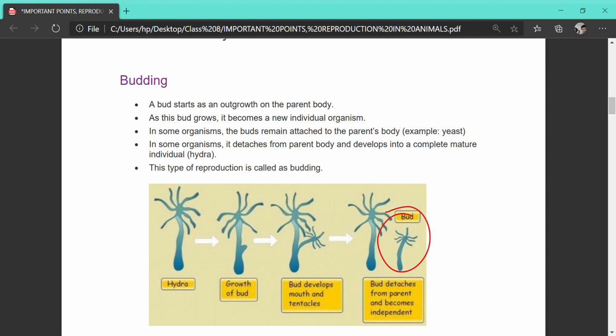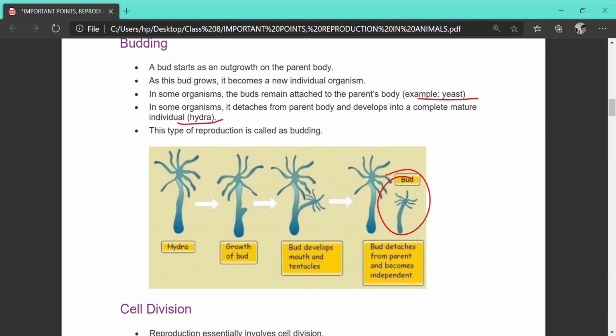In some organisms you can also see that it detaches from the parent body and develops into a completely new individual. So in animals the example is hydra, and in plants, as we have already read in class 7, it is yeast. In this type of reproduction, a small bud is produced, the bud grows to a certain size and ultimately drops down and grows as a new individual, and this process is called budding.